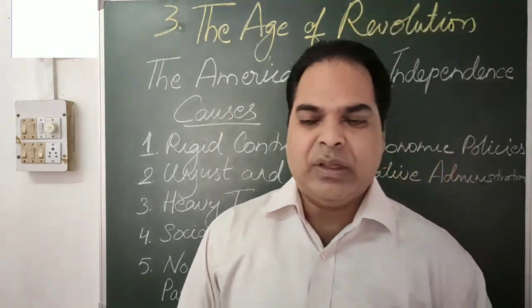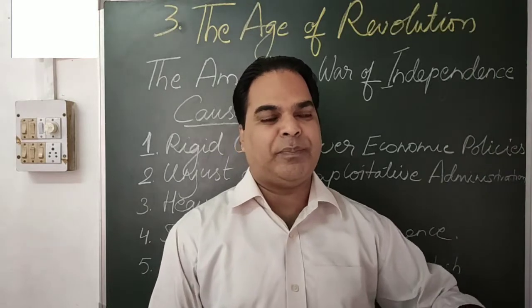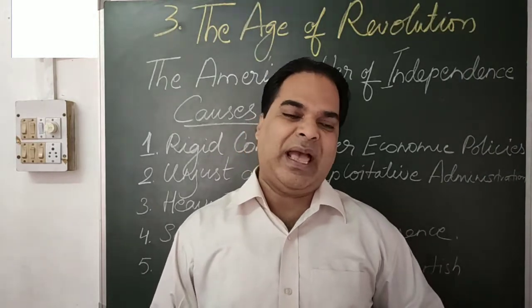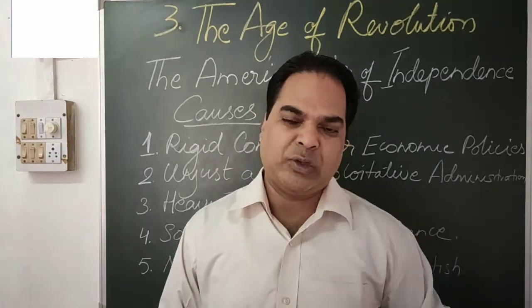Now, as the people had gone from Britain, the British government thought that they had the authority to rule over them. Their government would be controlled by us.